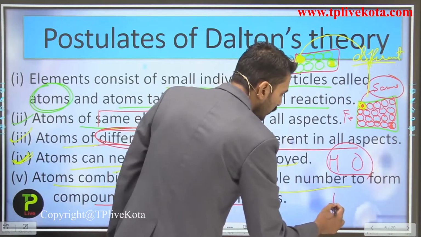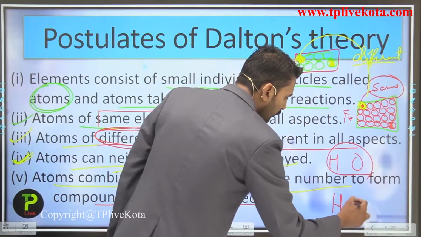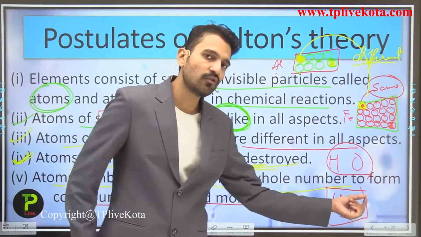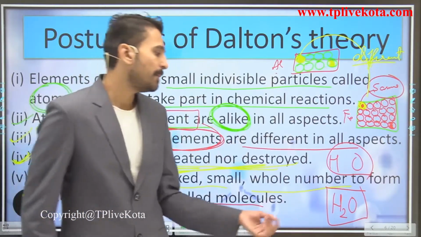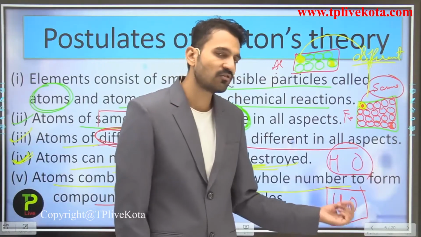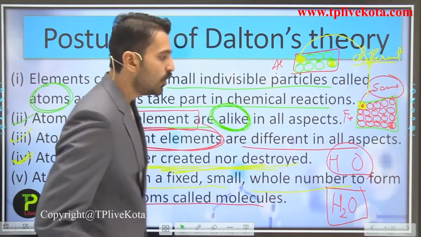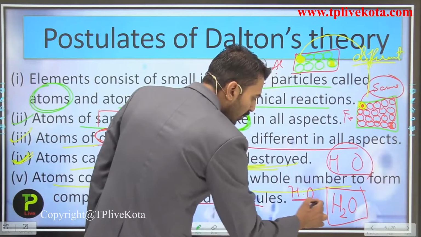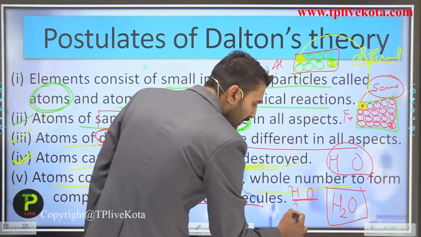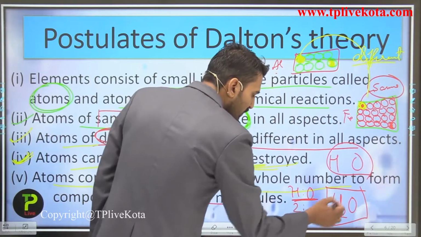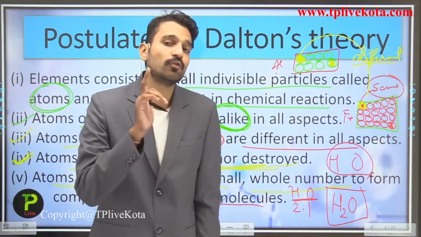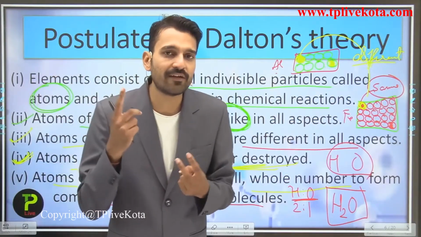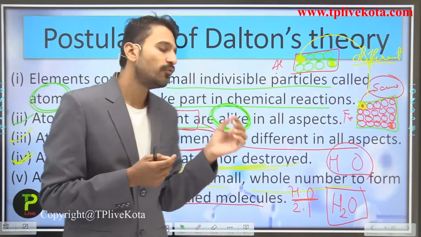They are forming water, which has the chemical formula H2O. Here hydrogen is an element, and oxygen is also an element. So I can also say that the hydrogen atom is combining with the oxygen atom in a fixed whole number ratio. What is the fixed whole number ratio here? The total number of hydrogen atoms present is 2, while the total number of oxygen atoms present in water is only 1. So hydrogen and oxygen combine in the 2:1 ratio by volume to form a compound.